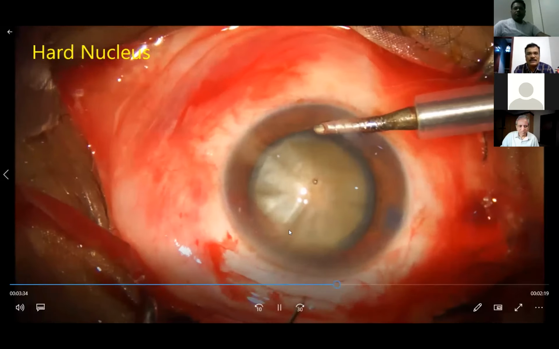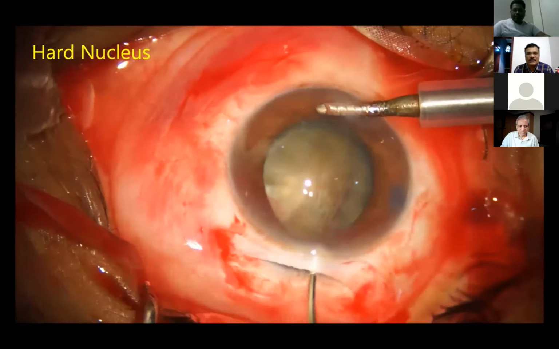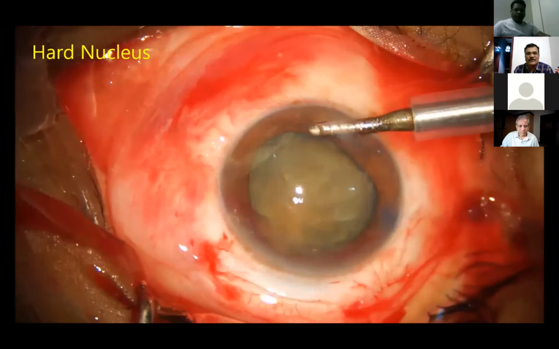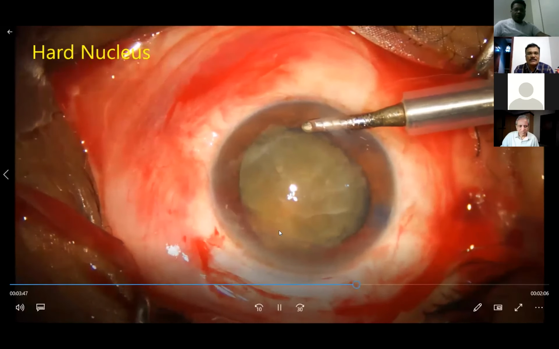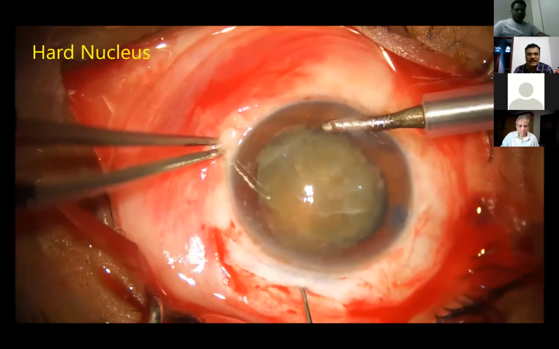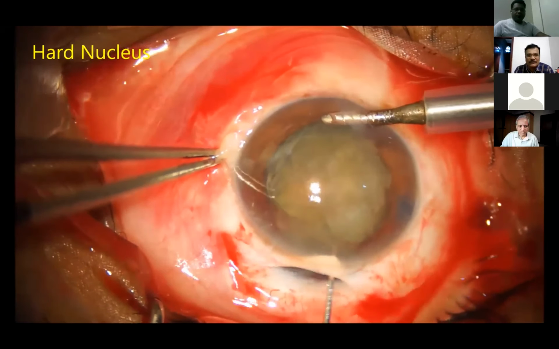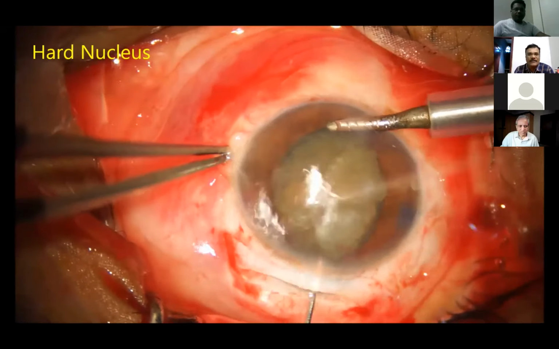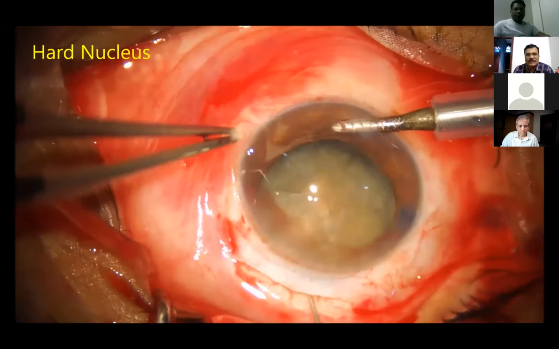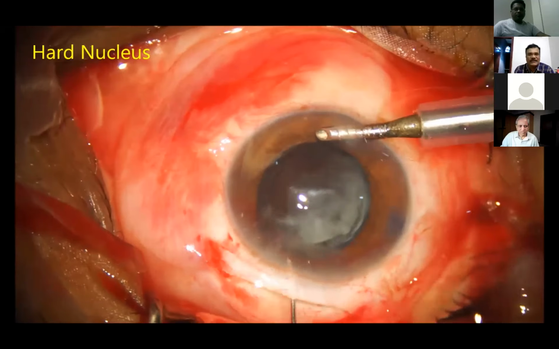This is a more harder nucleus. Initial small amount of hydro is done from the right side, and on the left side I press, the nucleus pops up, and you just rotate it with the Sinskey hook. The rotation I do more towards the center, because of the force exerted and rotational physics. You just rotate a small amount, and in the periphery it will be big. You prolapse it, and this much is sufficient. Press the posterior lip, and the whole thing will come from the bag to the anterior chamber to the outside.